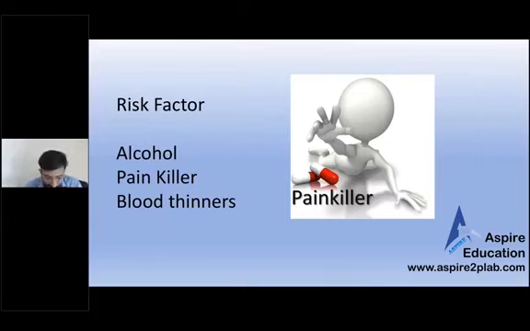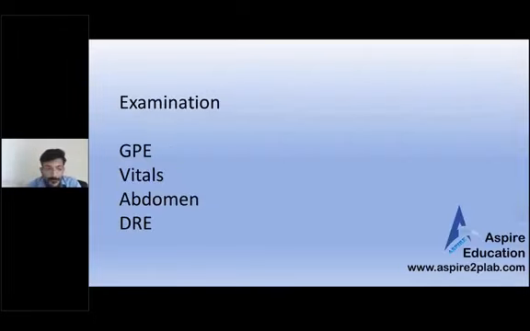When you ask about the past medical history and whether she is taking any medication, she says, yes doctor, I'm taking painkillers, I'm taking NSAIDs. And you ask, okay, but why are you taking NSAIDs? And she says, doctor, I'm taking it just for my hangover. So actually she is giving you lots of findings. She gave you 2 findings: NSAID use and a history of alcohol abuse. So we get 2 positives which can lead to peptic ulcer disease. That's the cause in this case.